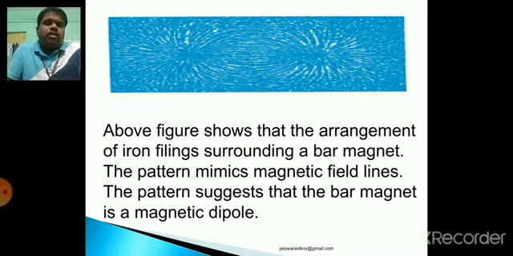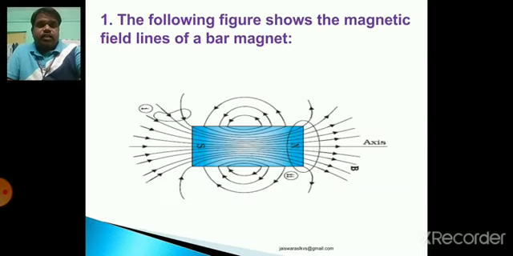Dipole means having two poles. Electric dipole and its moment, that is electric dipole moment, p is equal to 2ql. Similarly, you can also be familiar with magnetic dipole moment, that is M is equal to NIA. So let us see the next point.